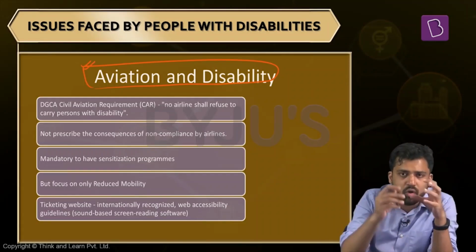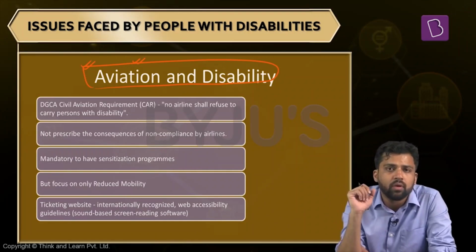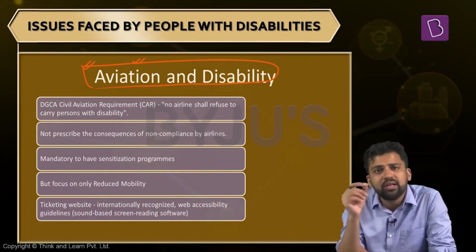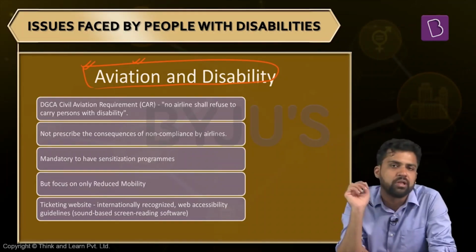And one of the issues that you quite often come across in newspapers is the issue of civil aviation and disability. That means sometimes people with disability might not be allowed to board flights. And this kind of news happens repeatedly. So what can be the reason for this? Is there any guideline which prevents people with disability from taking a plane? Many times they are deboarded without being given any explanation. What can be the reason?